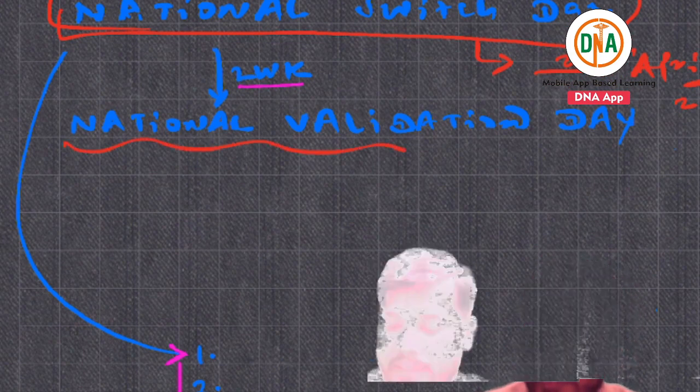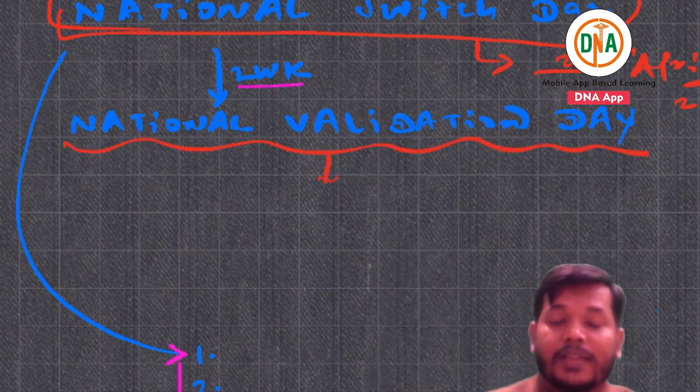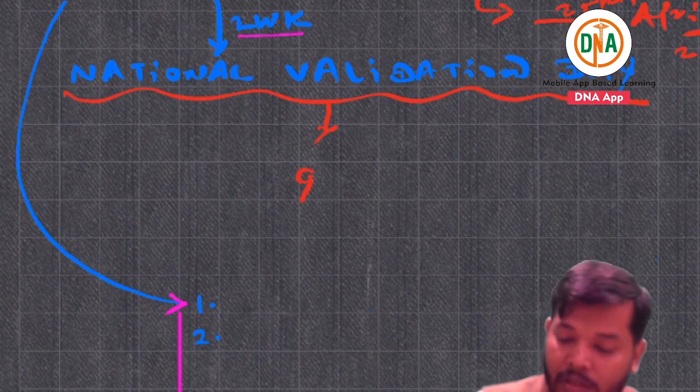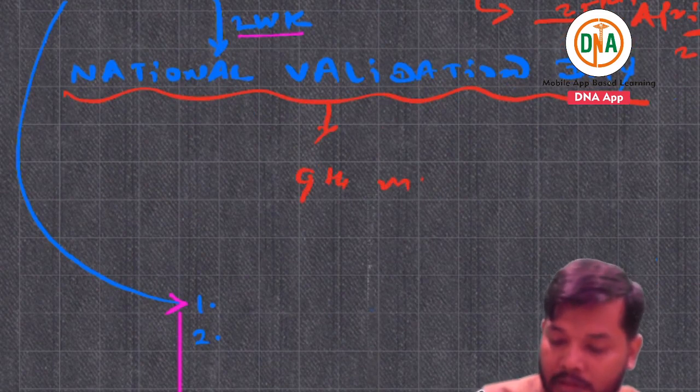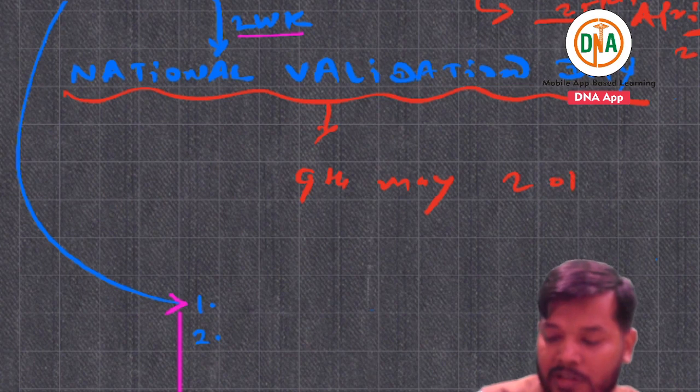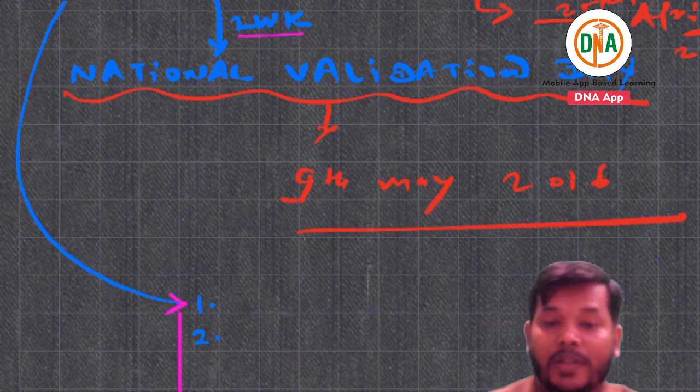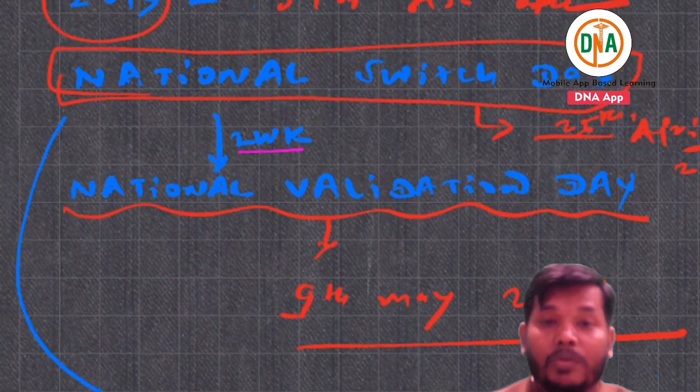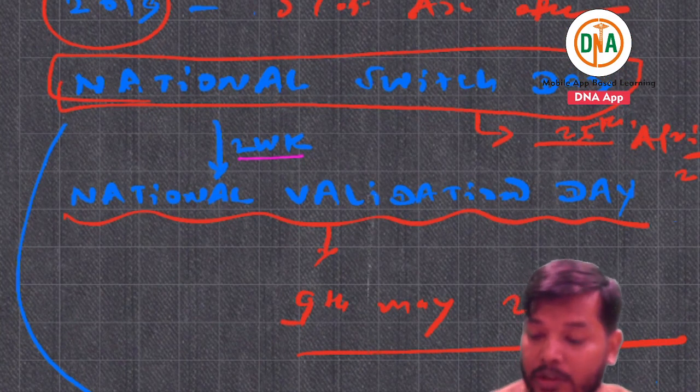National Validation Day is just 2 weeks later, on 9th May 2016. If you are asked about National Switch Day, it is 25th April 2016.